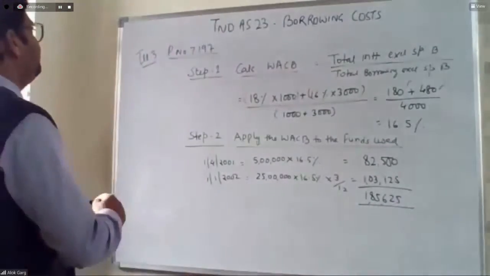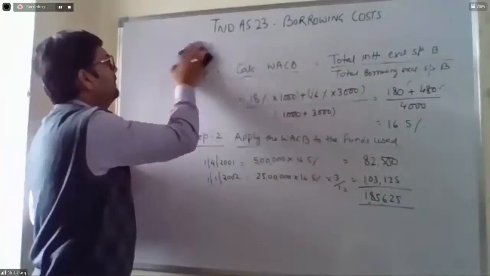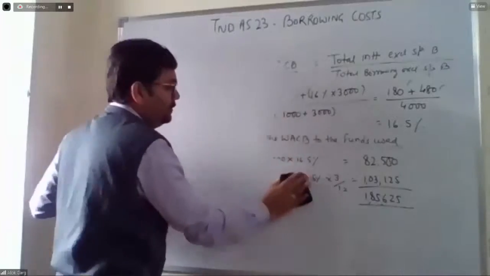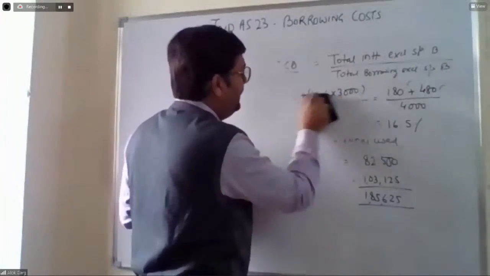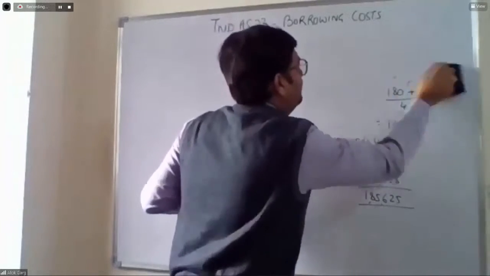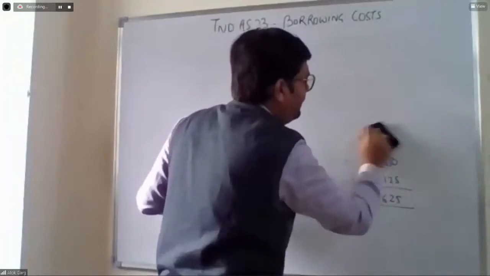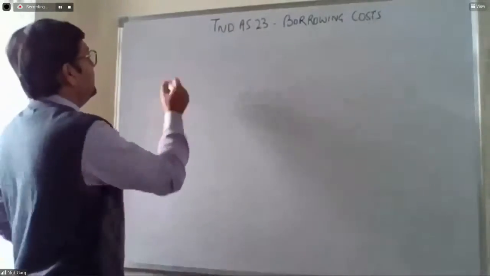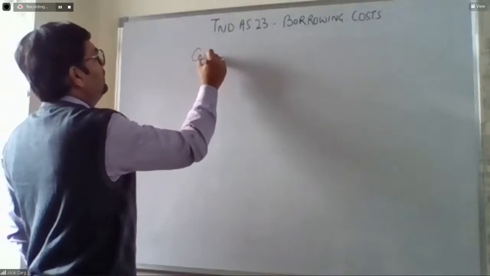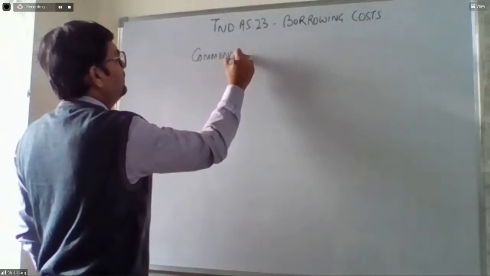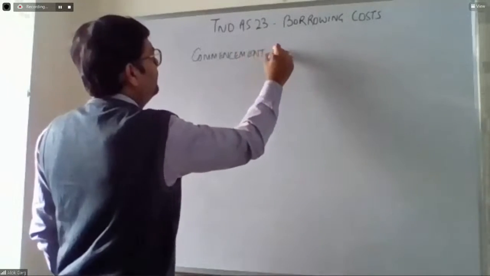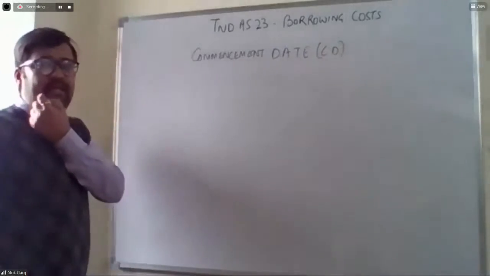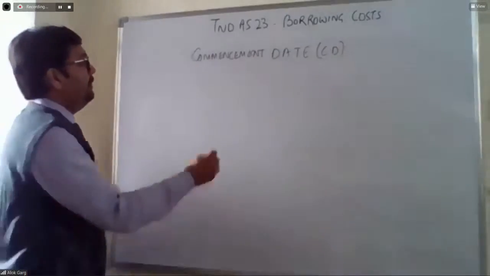So we discussed that the borrowing cost is required to be capitalized from the commencement date. So the capitalization will be done from the commencement date. Now the question arises, what is the commencement date? The commencement date, I will call it CD, is the date when three conditions are met. What are the three conditions?